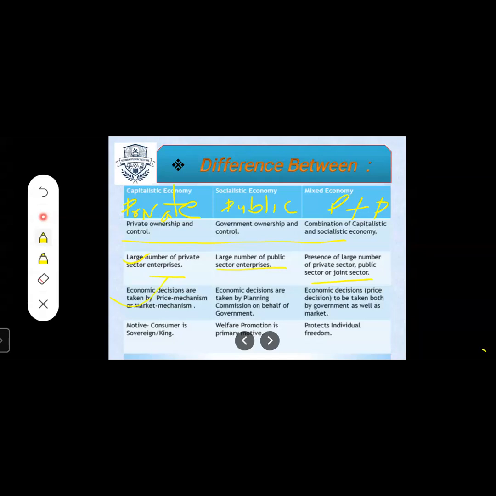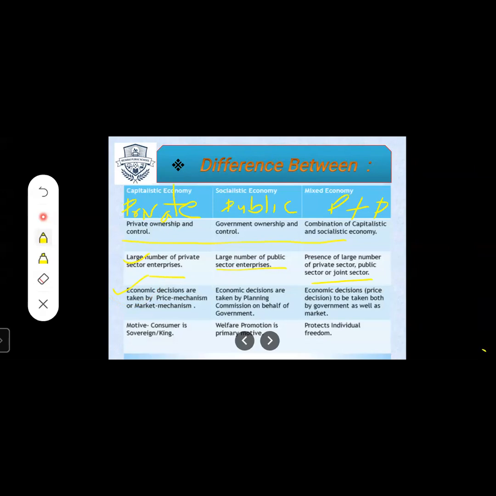Next, economic decisions are taken by price mechanism or market mechanism. Means what here, students? Who is taking the decisions about the money?